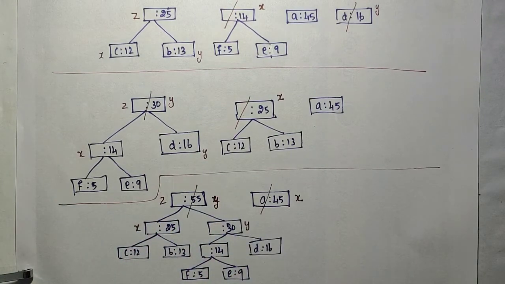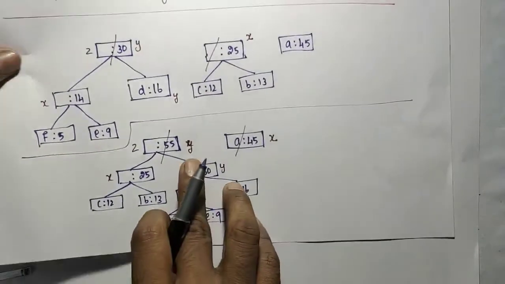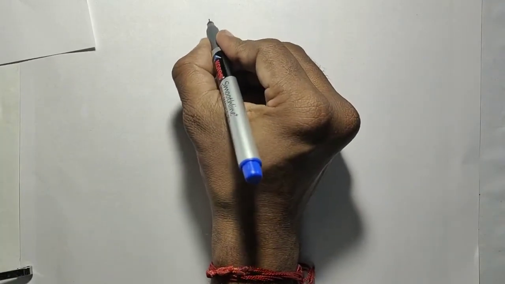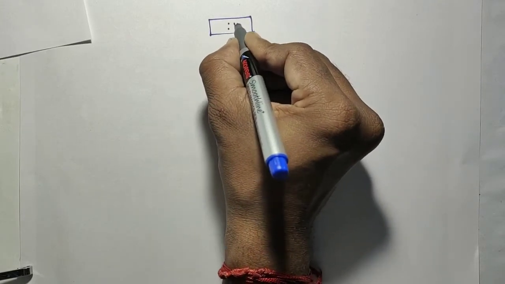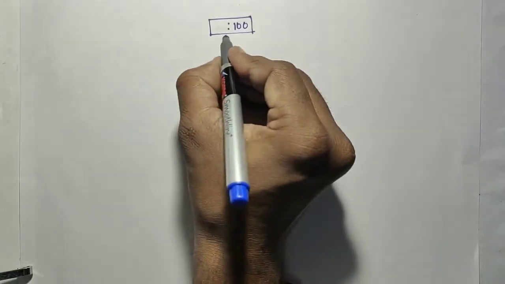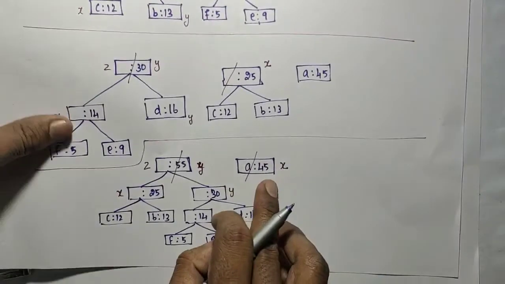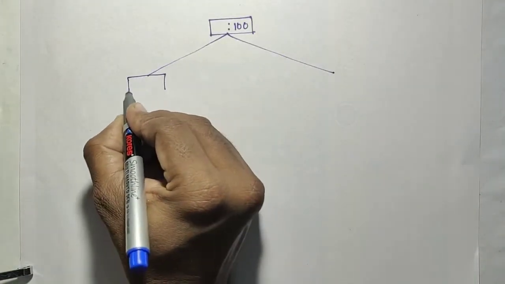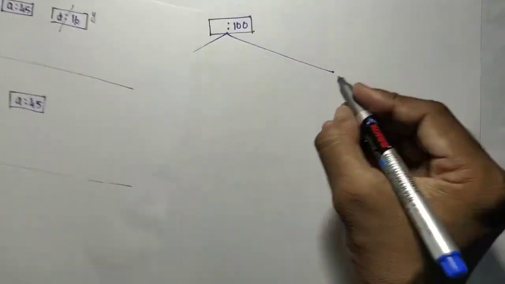So now the new node will be created. The new node will be created with the sum of this 55 and 45. So that is 100. This is Z and the left and then right. The left will be that 45, that is A45. And right will be this entire tree, that is 55.